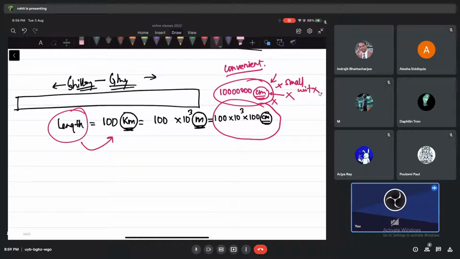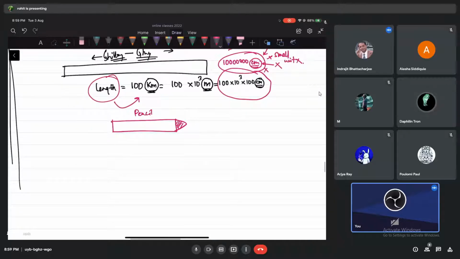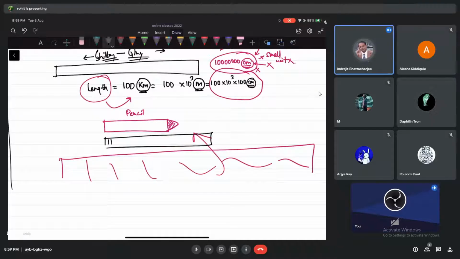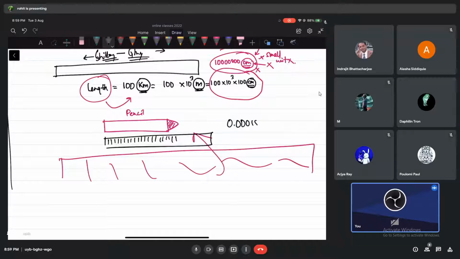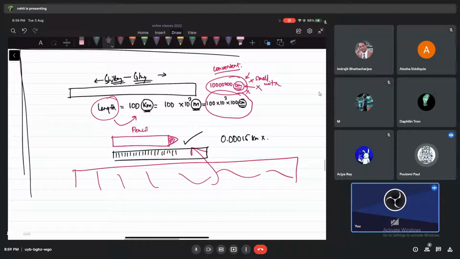But centimeter is very useful. If I ask you what is the length of this pencil, will you bring a kilometer scale? No, sir. You don't bring a scale kilometer long and then try to measure this one. So which scale will you use? Centimeter, with a division which is centimeter. That makes more sense to us. You cannot tell me the measurement is 0.0015 kilometer. Very bad, no? So do we need small units or not, guys? Yes, sir. Do we need bigger units or not?